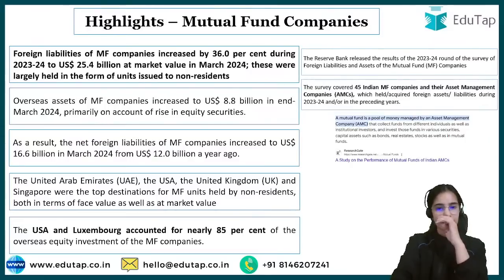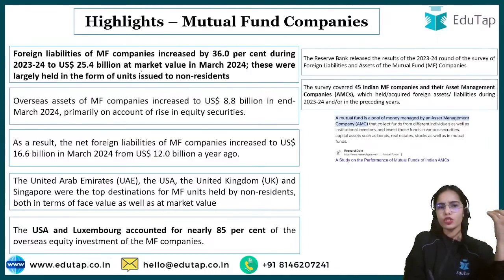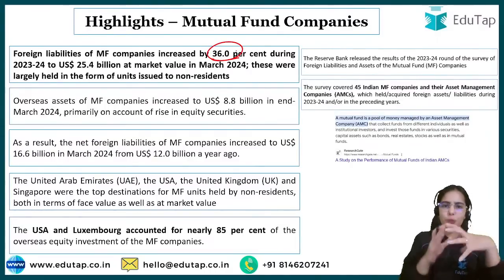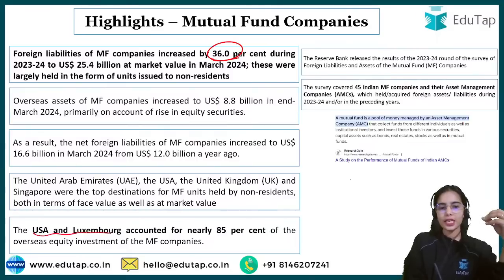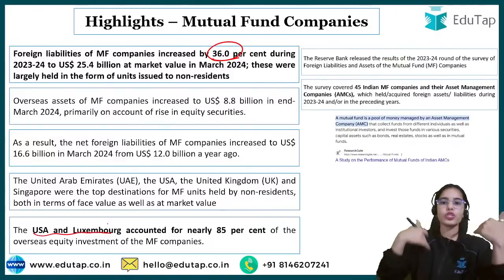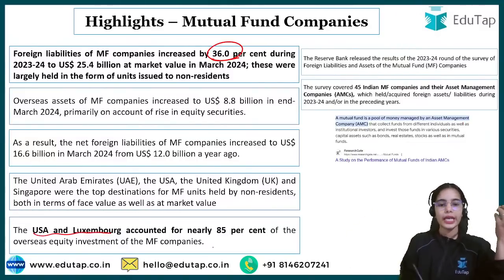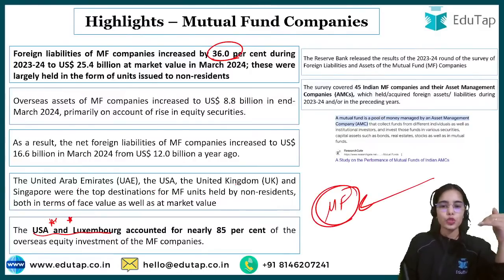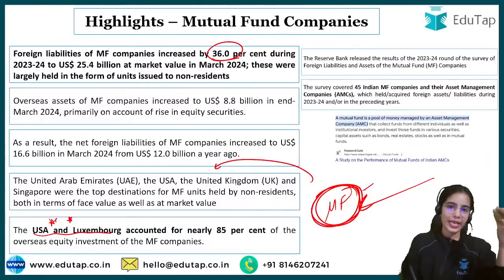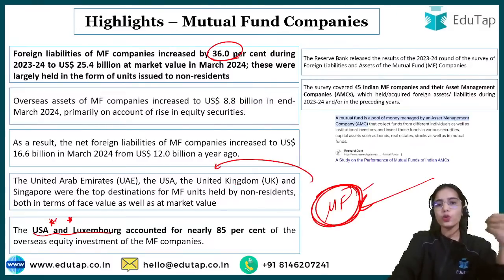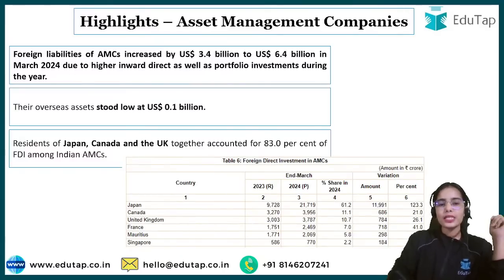Okay, yes. So this is the data. Foreign liabilities of mutual fund companies have increased by 36% during this financial year, and the mutual funds of our country are investing the most in the USA and Luxembourg. UAE, USA, UK and Singapore are investing in the mutual funds of our country, and that is why mutual funds of our country have the highest liability to these four countries, or to investors from these countries. So now asset management company.